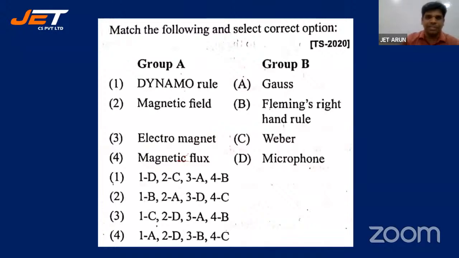Match the following and select the correct option. Group A has dynamo rule, magnetic field, electromagnet, and magnetic flux, to be matched with Group B, which has Gauss, Fleming's right-hand rule, Weber, microphone. For instance, I'll give you an example. Magnetic field can be matched with Gauss. So think of the other three options also.